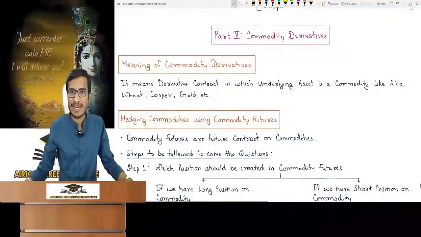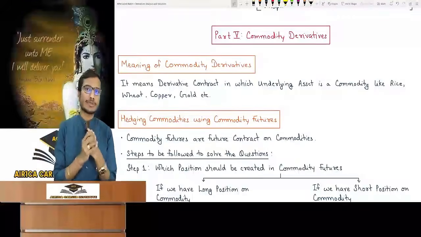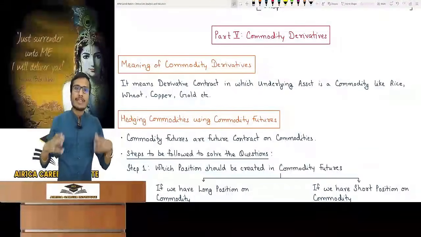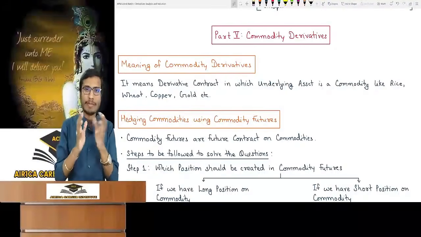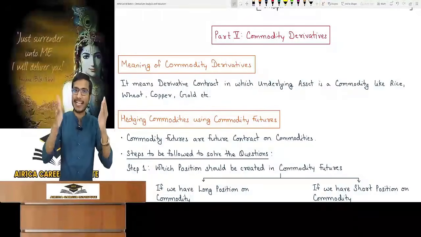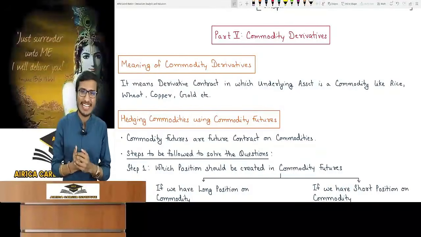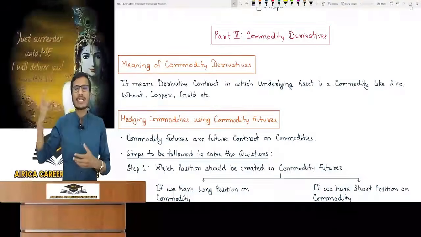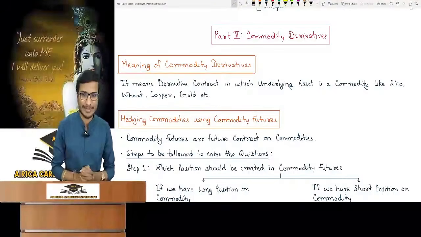Next and last part is part 5 of this chapter, commodity derivatives. In this chapter, I told you that any underlying asset can be in derivatives. It can be equity, which we did entirely, or forward, futures, options, swap. This is the main focus of this chapter. If commodity is an underlying asset, then we have to read it in this chapter. So now we are studying its practical portion, a small practical portion. It is not in full detail like equity, just a small part of one topic. We will study the practical part of the syllabus only. Apart from these, for currency and interest rate derivatives, there are separate chapters. And all the other derivatives discussed earlier will come under the theory portion, not under the practical portion. We will see it there.